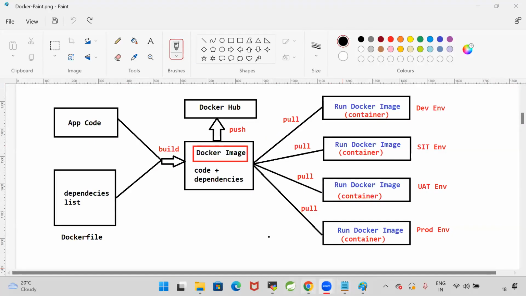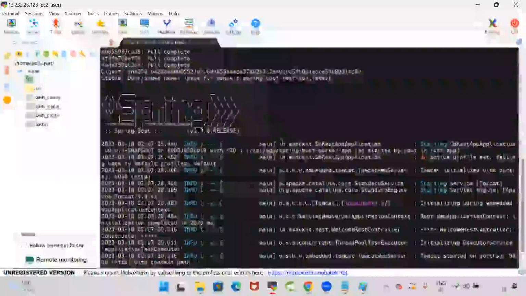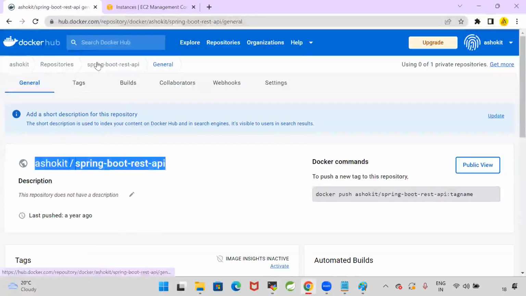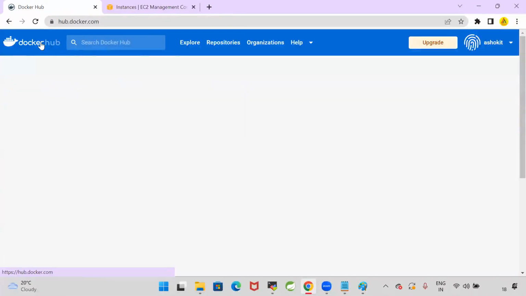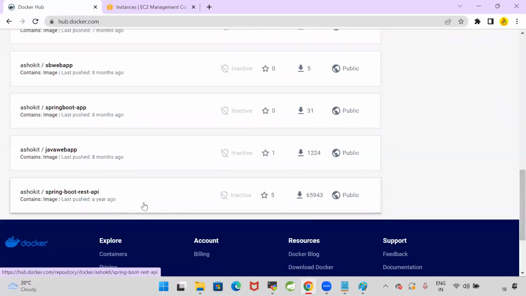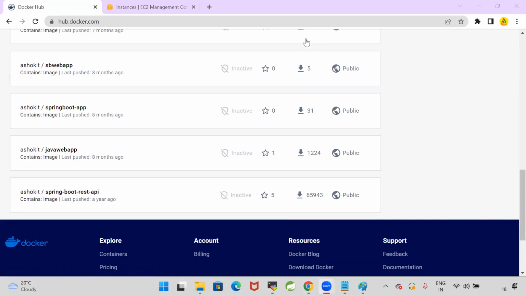That Docker image I stored in the Docker Hub. Now you can also pull my Docker image and run it. This is a public image. Anybody can run this. That's why you see 65,000 people accessed my Docker image. If you go to the Docker Hub, this is the first Docker image I stored in my Docker Hub 1.5 years back. 65,000 people pulled my image and executed it. Anybody can pull and run it. When they run this image, a Spring Boot application will execute using Docker.